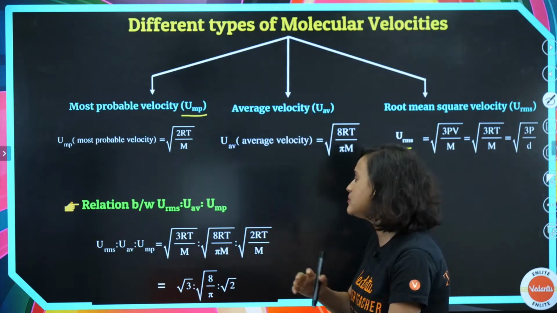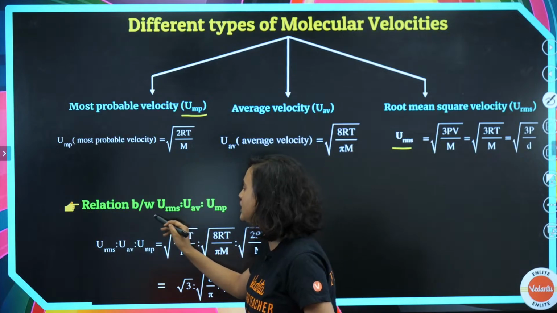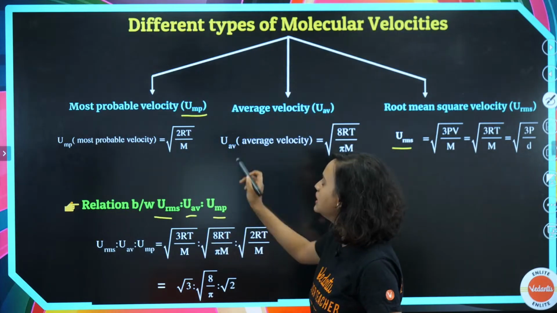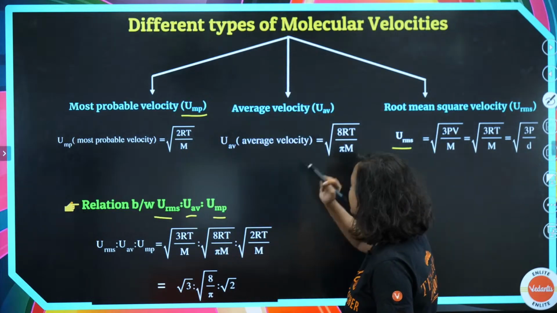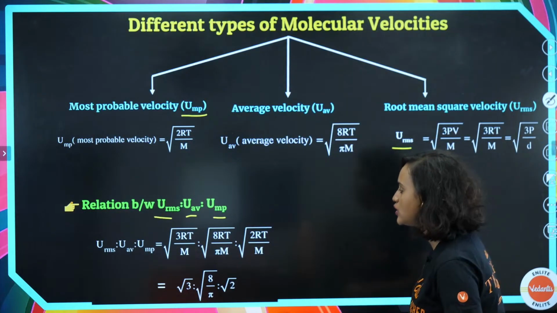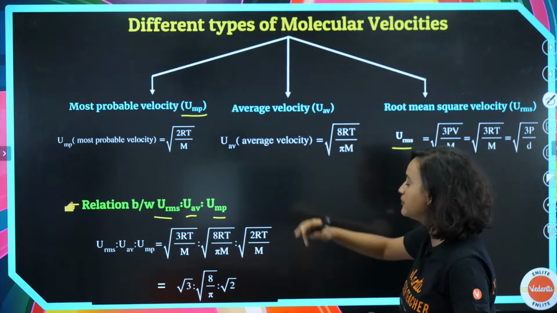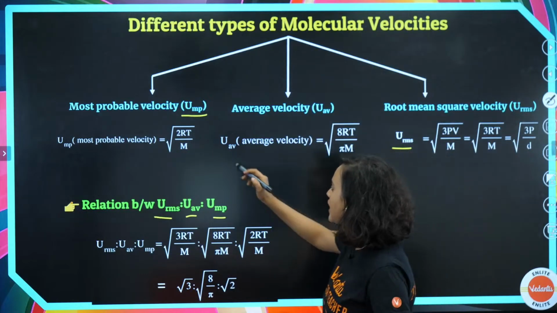Now what is the relation between these three, guys? What is the relation between URMS, UAV and UMP? These three: most probable velocity, average velocity, and root mean square velocity. We see that there are common terms.